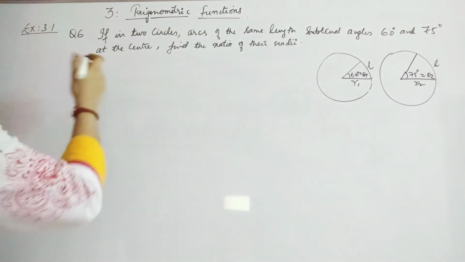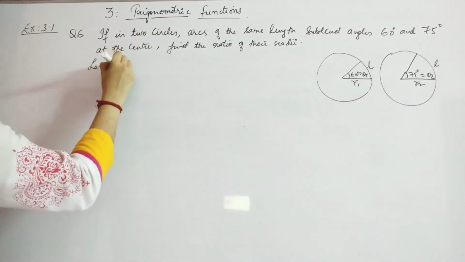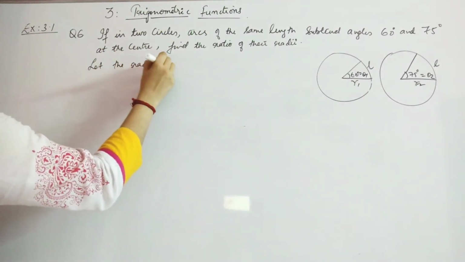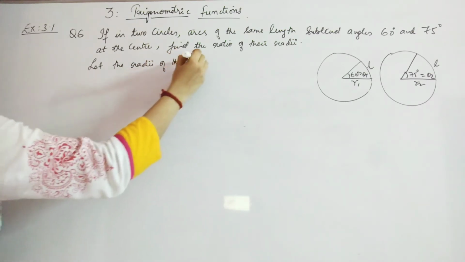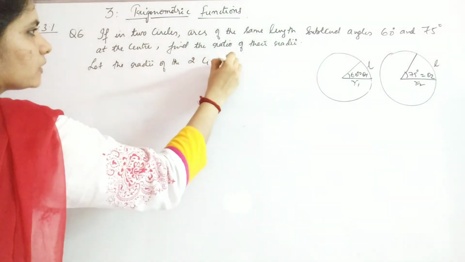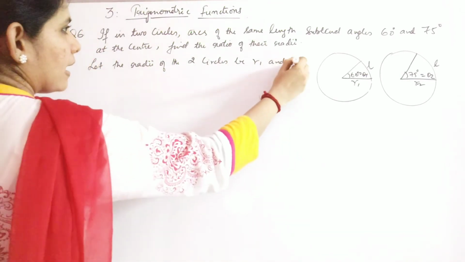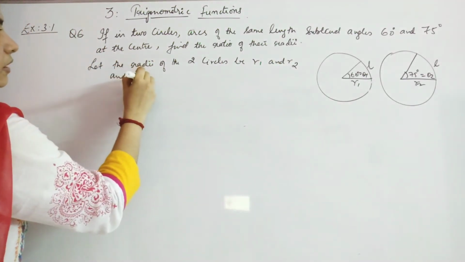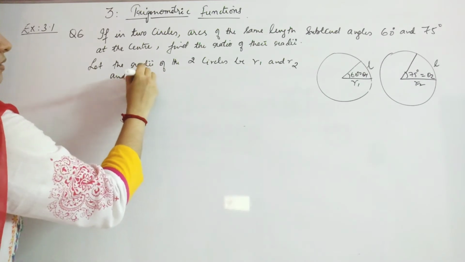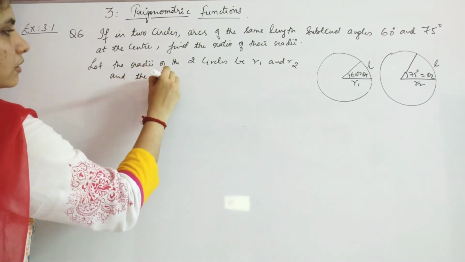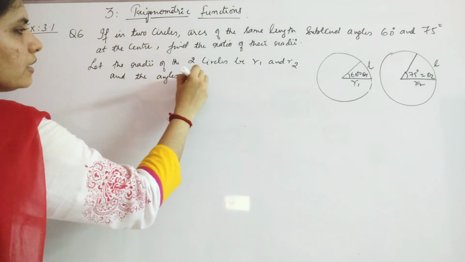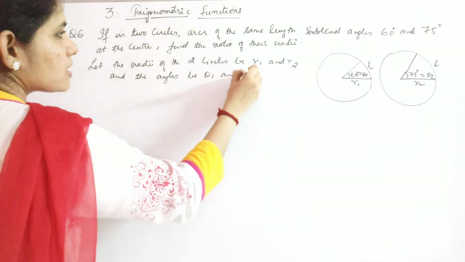So first we will write: let the radii of the two circles be R1 and R2, and the angles be theta 1 and theta 2.